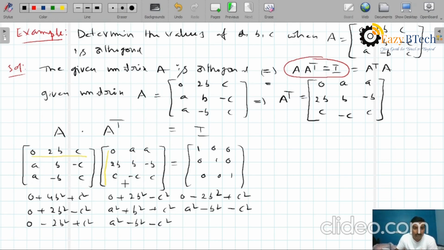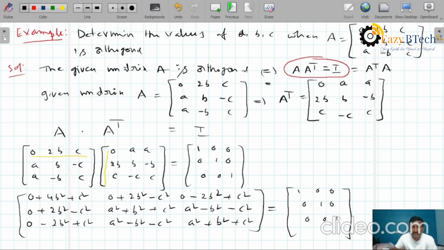Now the last row and last column: A into A, A square, minus B into minus B, plus B square, plus C into plus C, plus C square. This is the multiplication of A into A transpose, that equals the identity matrix 1 0 0, 0 1 0 and 0 0 1.